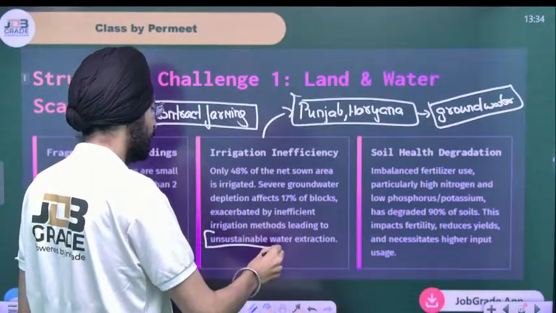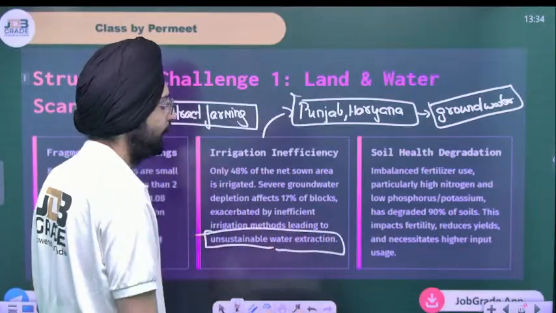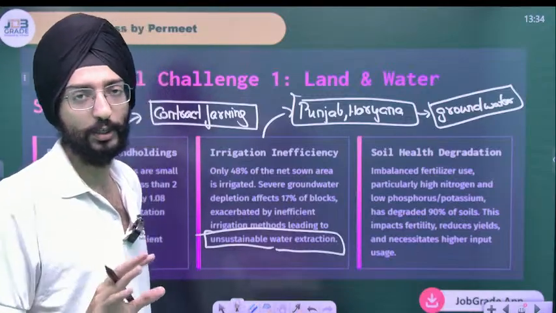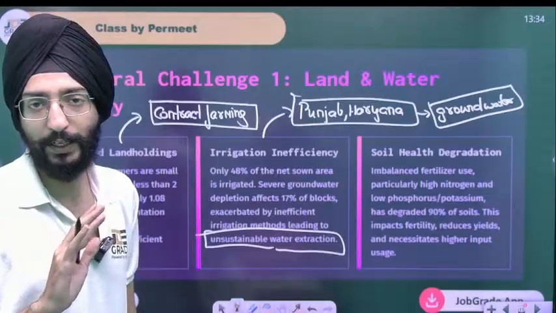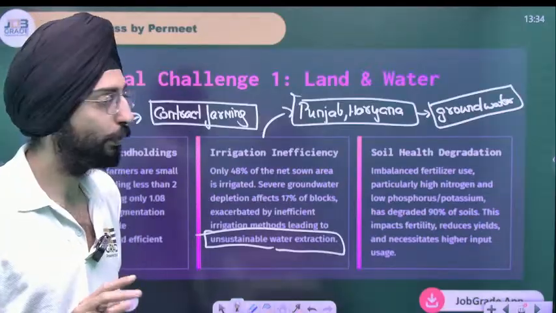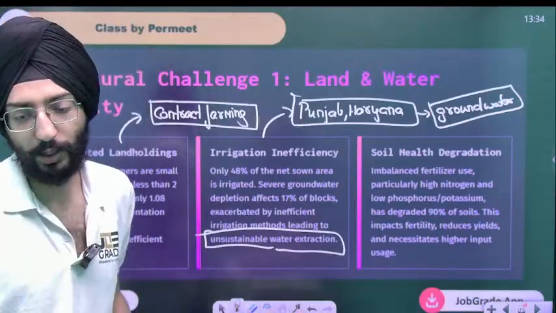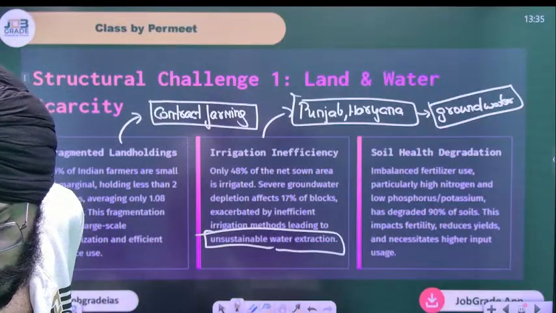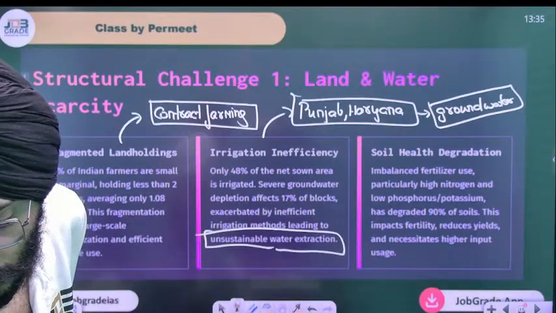Then another thing is soil health degradation. Soil health has been degraded because of the practice of monoculture. The NPK ratio has been completely compromised. So I hope you got this point. These are certain structural issues.